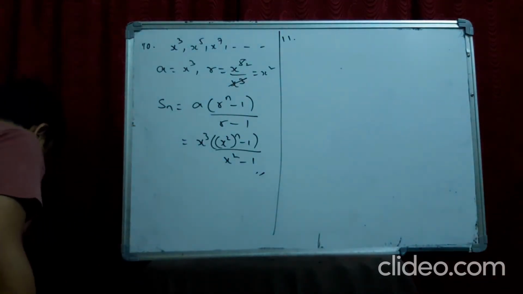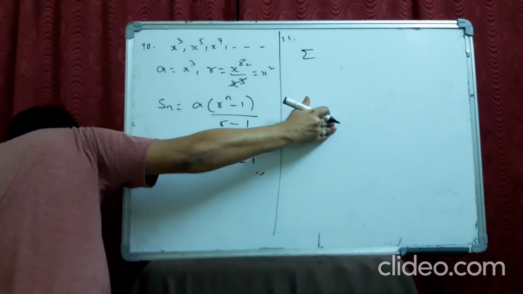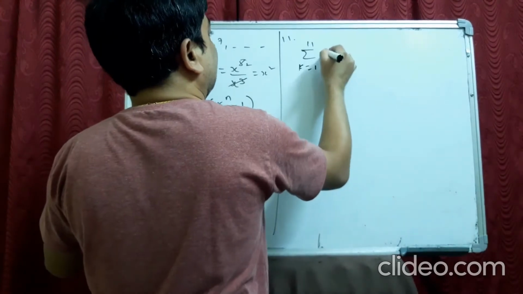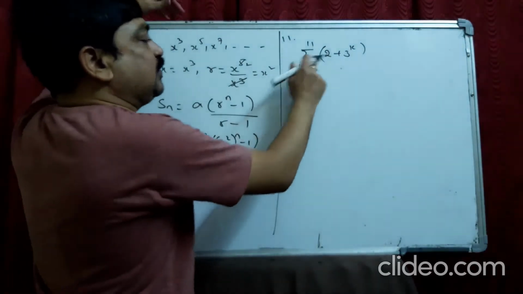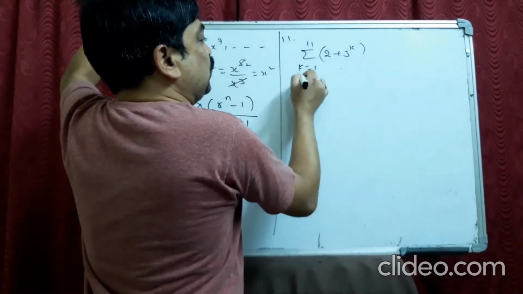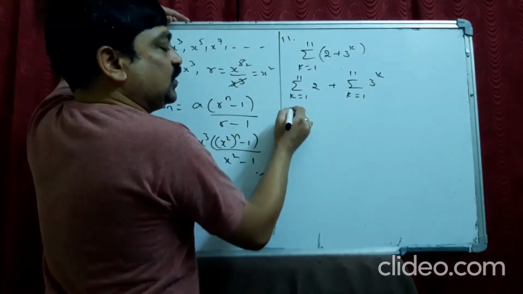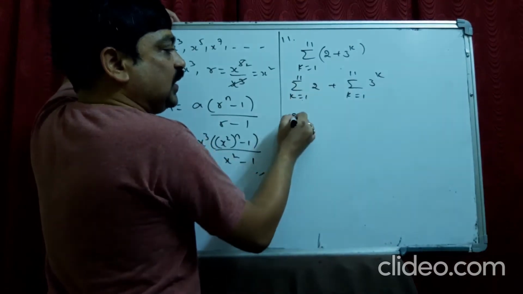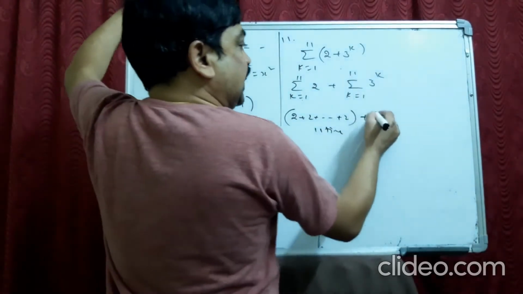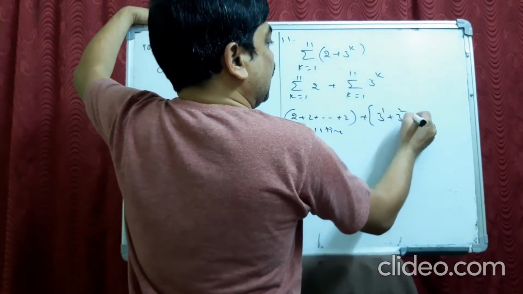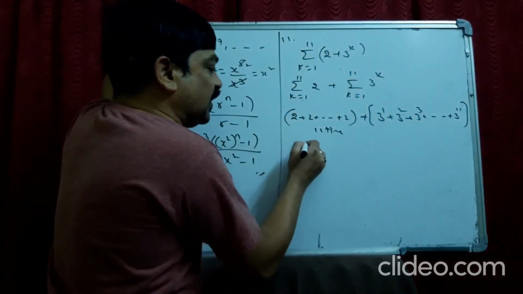Okay, 11th one. Evaluate sigma k equal to 1 to 11 of 2 plus 3 power k. Now we can split this sigma: sigma k equal to 1 to 11 of 2 plus sigma k equal to 1 to 11 of 3 power k. Here 2 will be added 11 times, plus 3 power 1, 3 square, 3 cube, so on till 3 power 11. When 2 is added 11 times, it becomes 11 into 2.